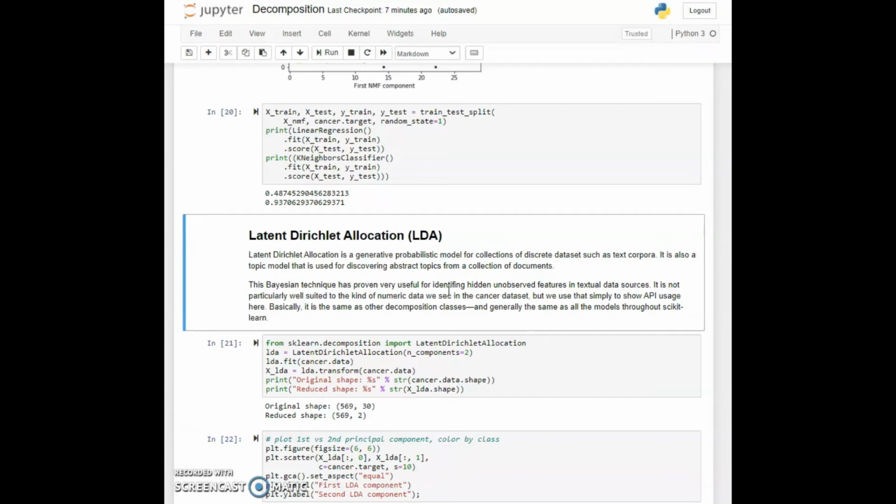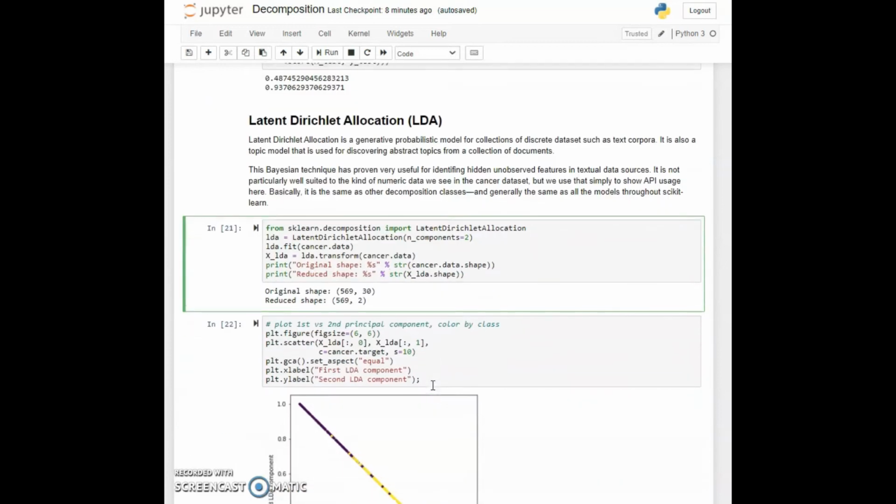The way we use it again is pretty much identical to what we've seen before. In cell 21, we import it, we create an object of that class, and we specify n_components equal to 2. You will see that this took a bit longer to do than some of the other techniques because it had to do the Bayesian probabilistic model. It was somewhat more computationally intensive.